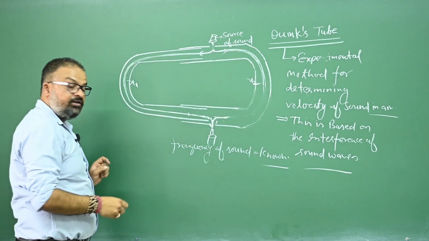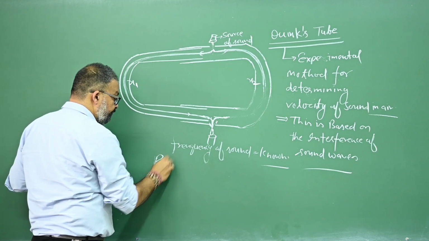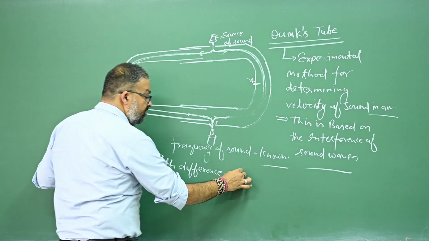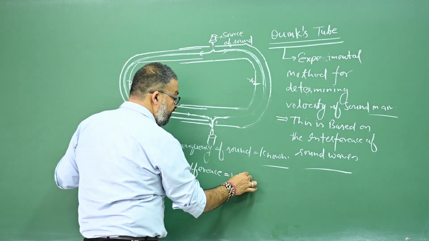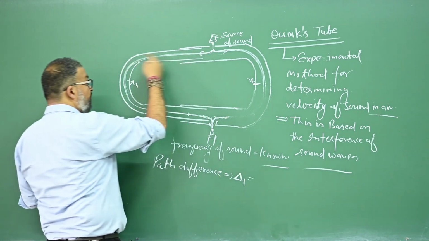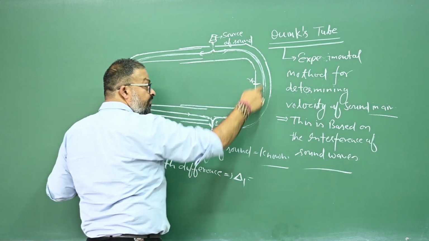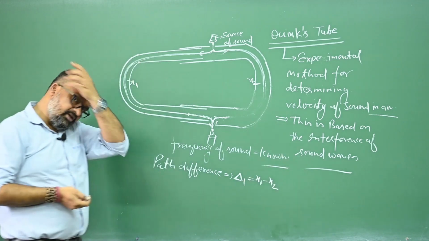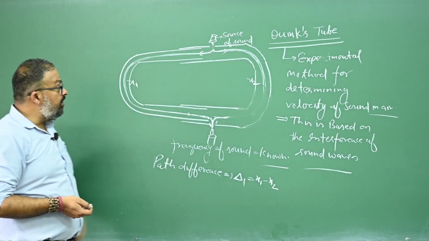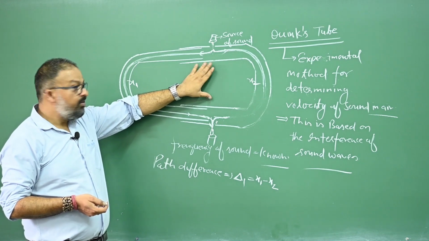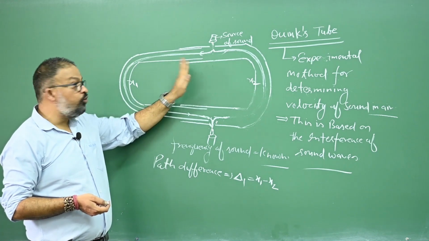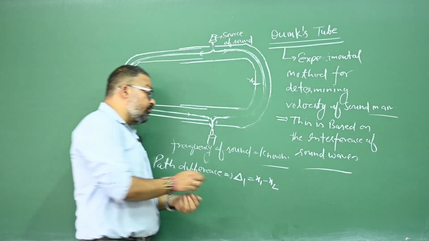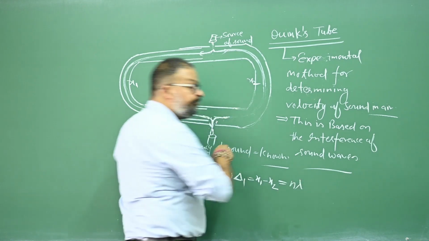So this is the path traveled by the first wave, this is the path traveled by the second wave, and they have some path difference. How much is the path difference? Let's represent this path difference by delta 1. This wave has traveled a path x1, this wave has traveled a path x2, so the path difference is x1 minus x2. Is that okay? Okay. And in the current situation, we have adjusted these tubes such that this path difference is equal to n lambda.